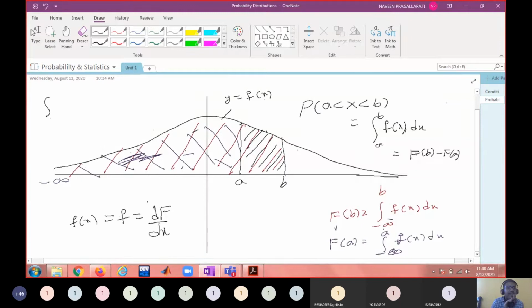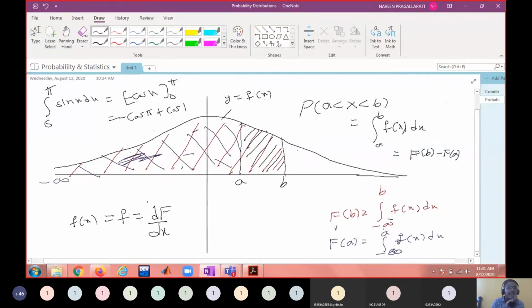You remember, let us say the integral from 0 to pi of sin x dx. This is nothing but minus cos x from 0 to pi. This is minus cos pi plus cos 0.